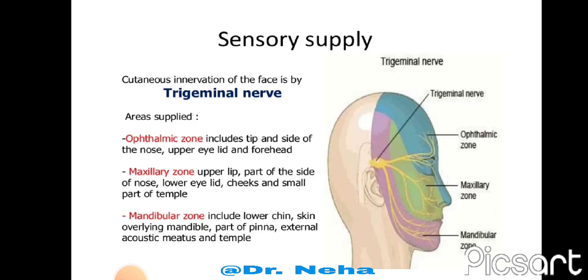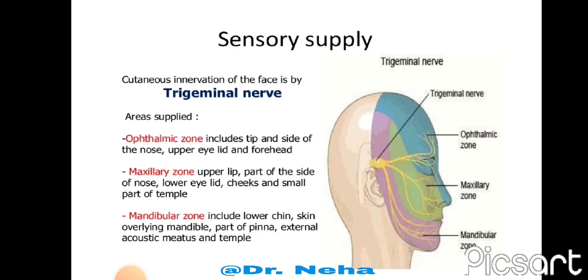So this trigeminal nerve has three major branches. First is the ophthalmic nerve. The area supplied by the ophthalmic nerve is termed the ophthalmic zone, which includes the tip and the side of the nose, upper eyelid and the forehead.